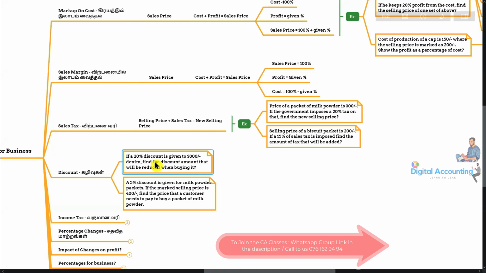Also, the cash discounts we can divide into two: discount allowed and discount received. When we are selling products to a customer on credit, once they make the payment, you allow some portion of the total payment, saying you don't need to pay that. That is called discount allowed. The second one, discount received: you made a credit purchase from a supplier for 50,000, and when you make the payment they say, you don't need to pay 10,000, give me 40,000 only. That discount we call discount received.